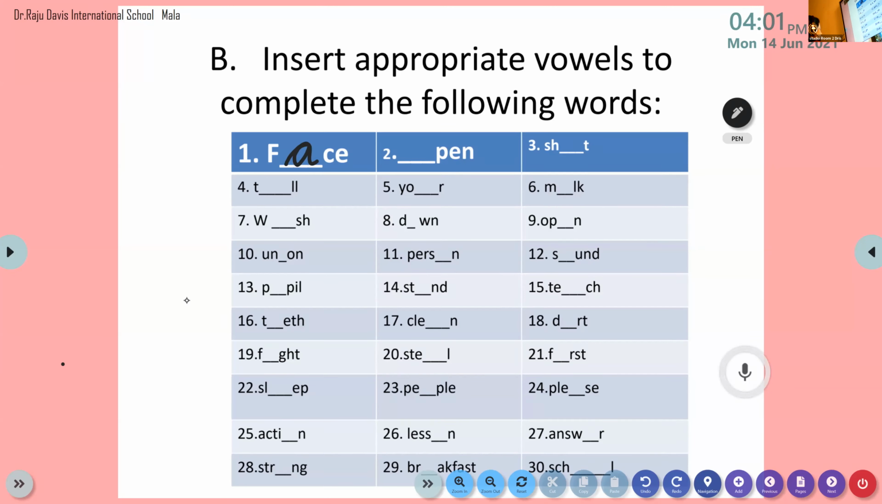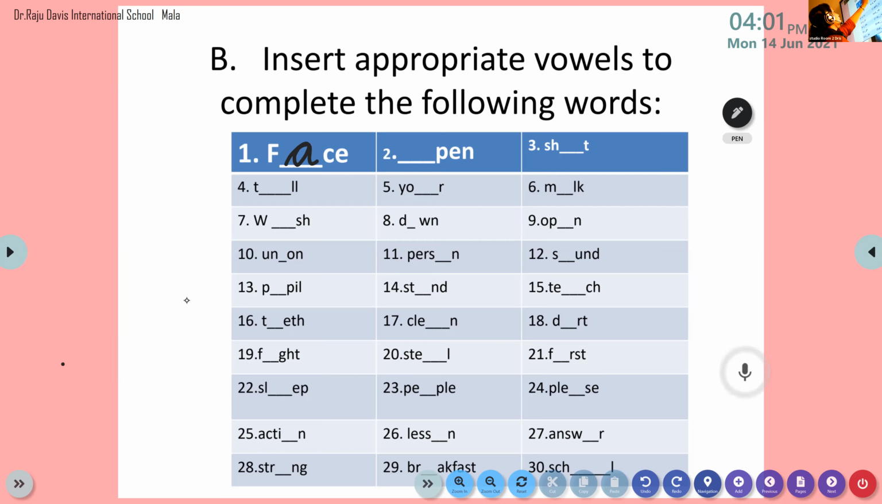Badra. Yes, do it. Do the second word, Badra. Yes, just say the answer.